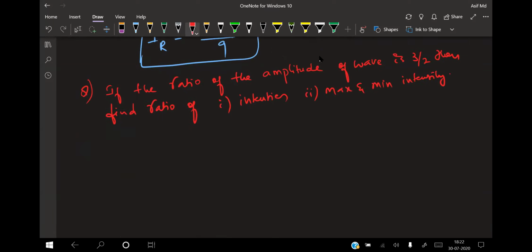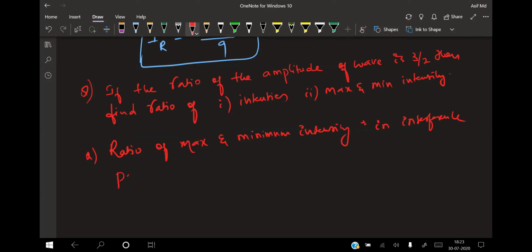The other question: the ratio of maximum and minimum intensity in an interference pattern is 25 divided by 16.